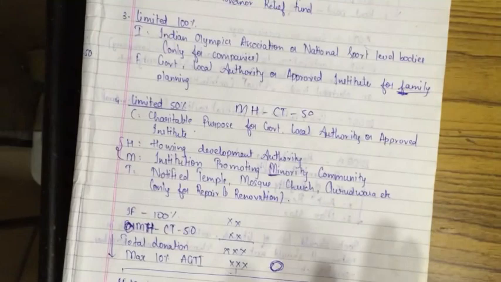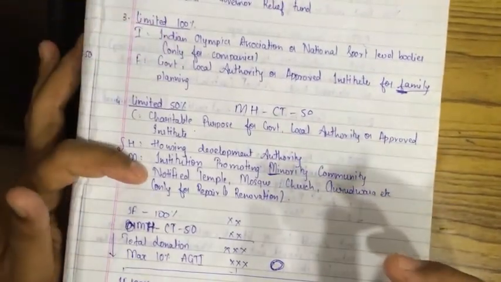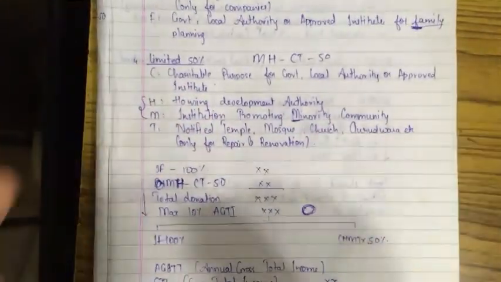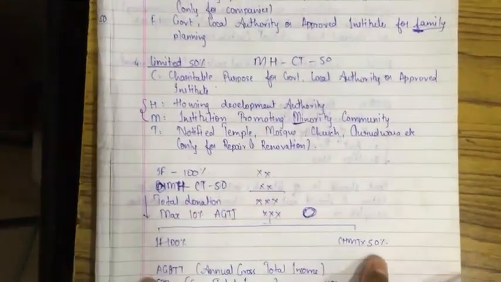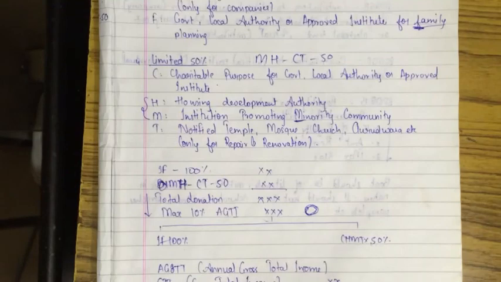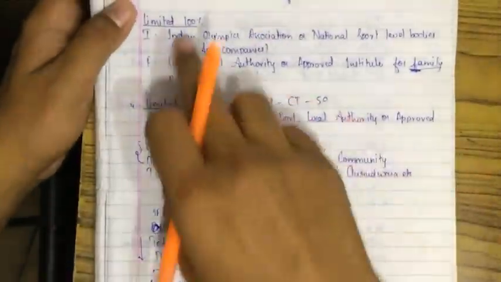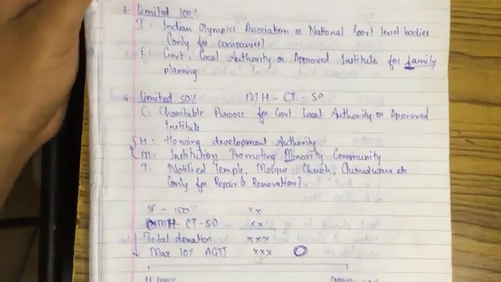In the exam they might either give you 100% or 50%. They don't mix it up together. When you come into real life, when you start your articleship, that time you will understand how to bifurcate this IF 100% and MHCT 50%. Okay, so please write this much. I hope this much is written. If not, please copy it down.